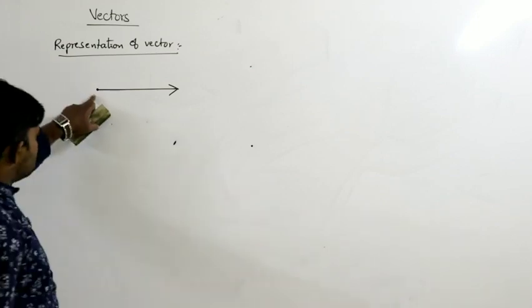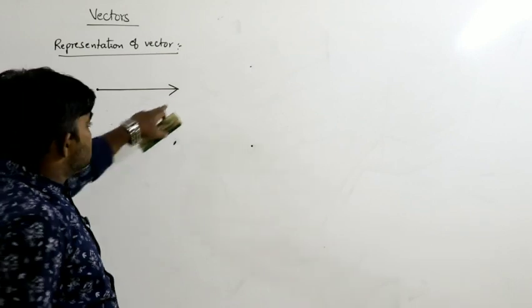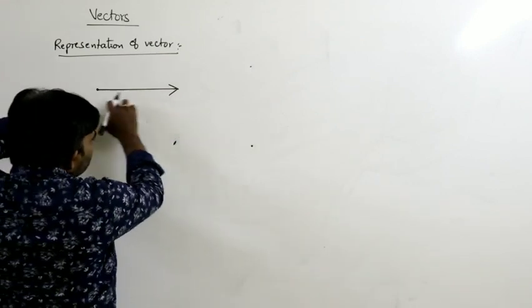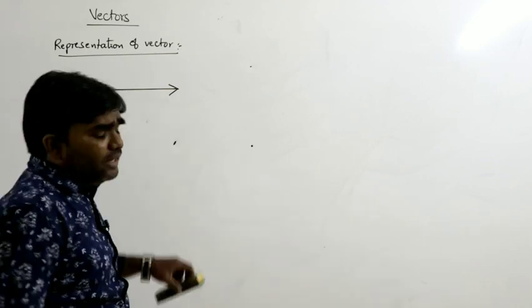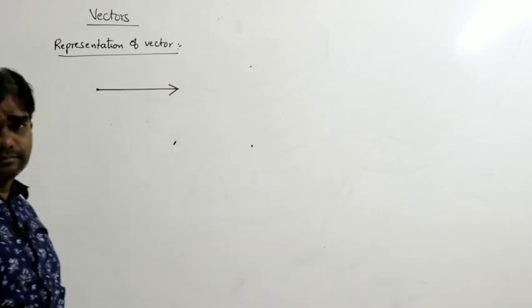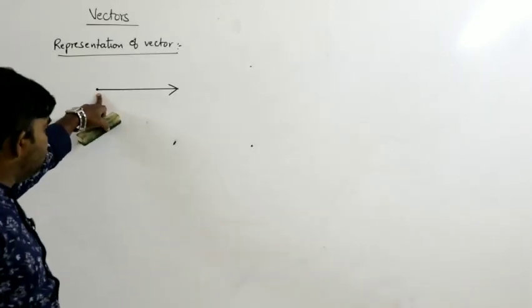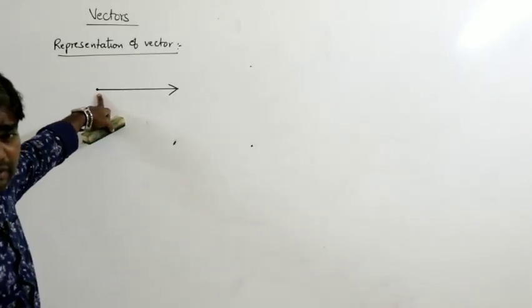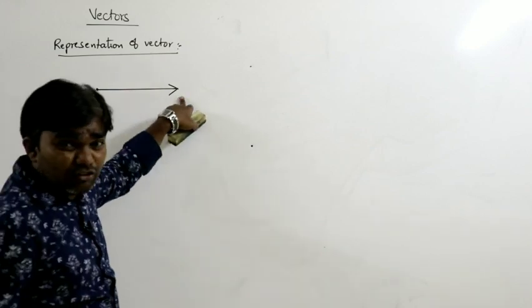This is called the starting point and this is the ending point of the vector. The length of the vector is nothing but the magnitude of the vector, and the arrowhead indicates the direction. This point is called the starting point of the vector, or tail of the vector, and this is the head of the vector.